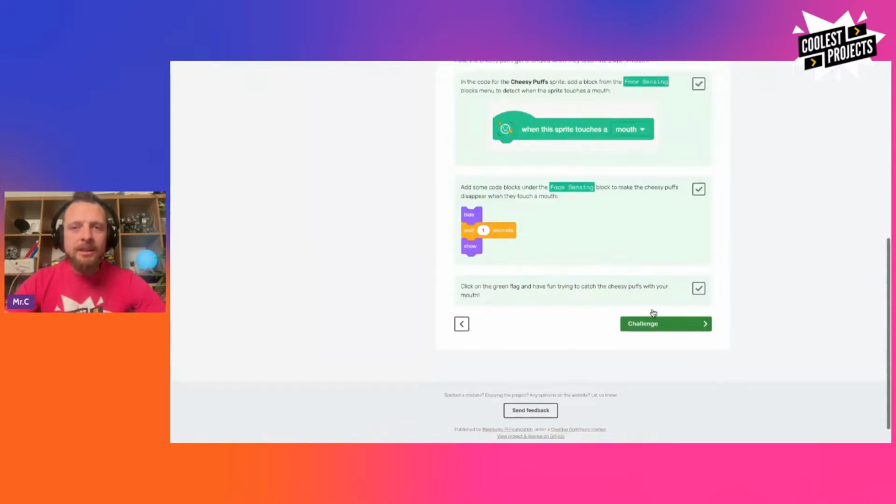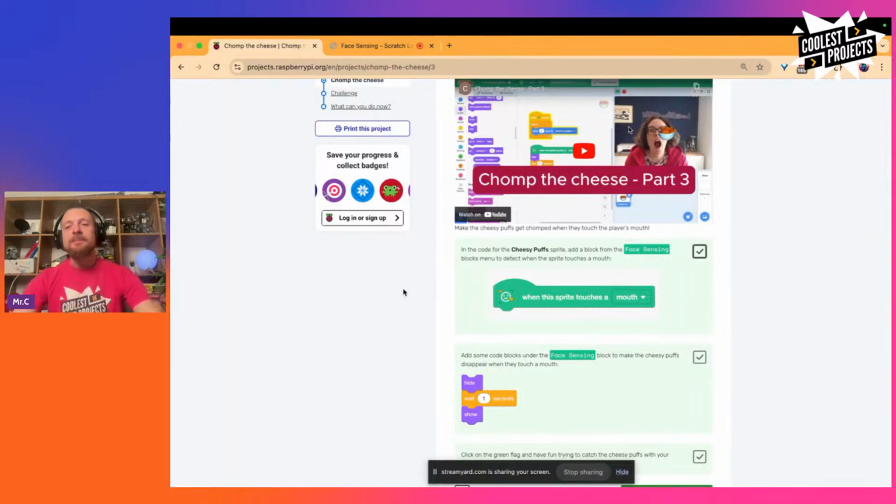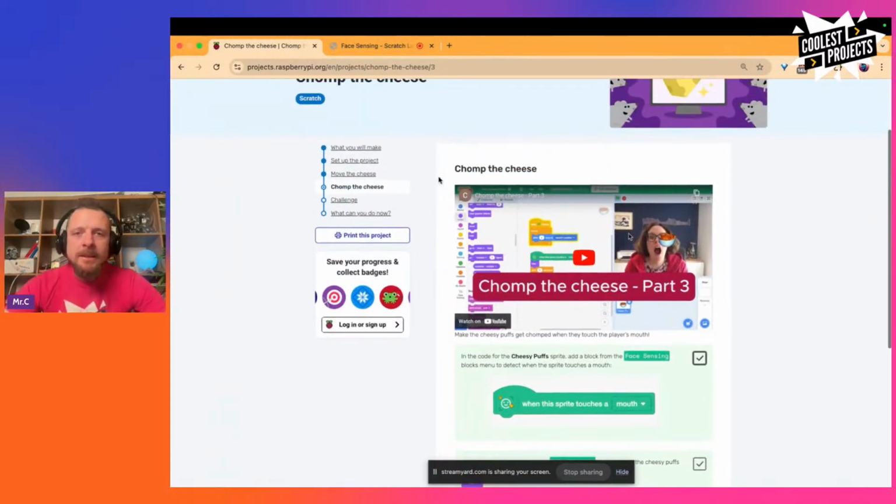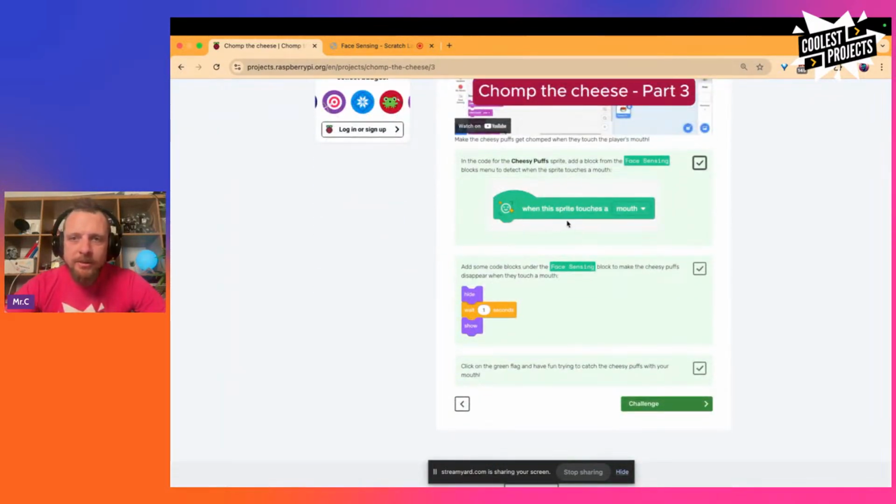And now we can chomp the cheese. Okay, cool. Okay, next step. Fantastic. So now we need to chomp the cheese. So the first thing it wants me to do is bring across a Cheesy Puffs from the Cheesy Puff sprite, add a block from the face sensing blocks menu to detect when the sprite touches a mouth.